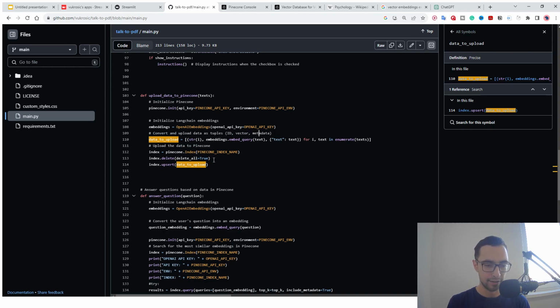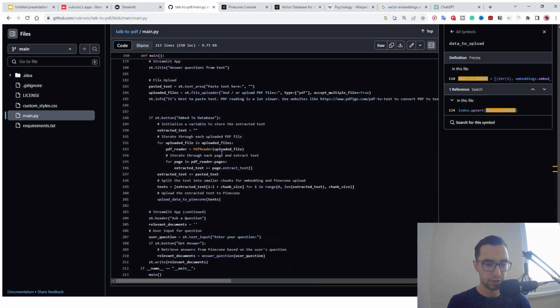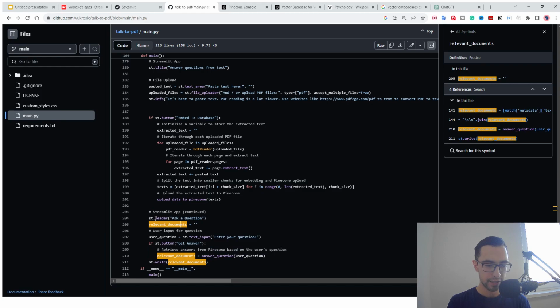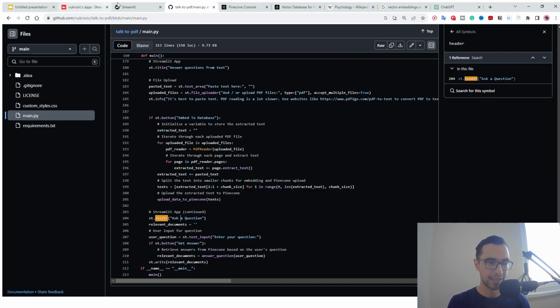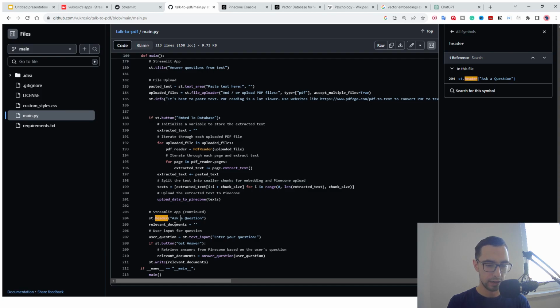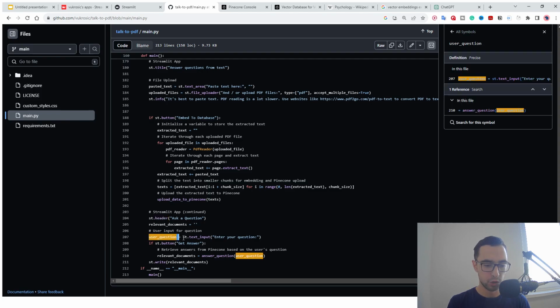If we go down, we're going to continue with our code. We have only this part left. We have st.header, Ask a question. You can see here the Ask a question header. And then we are going to define a new variable, relevant documents, and that's equal to an empty string. And then we're going to say user question is equal to st.text_input, Enter your question. That's going to be this text input.